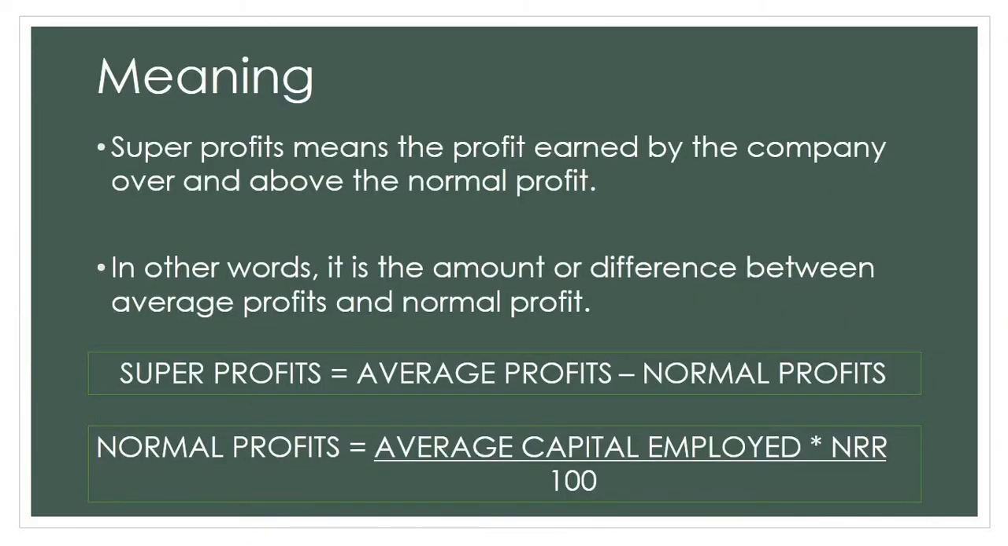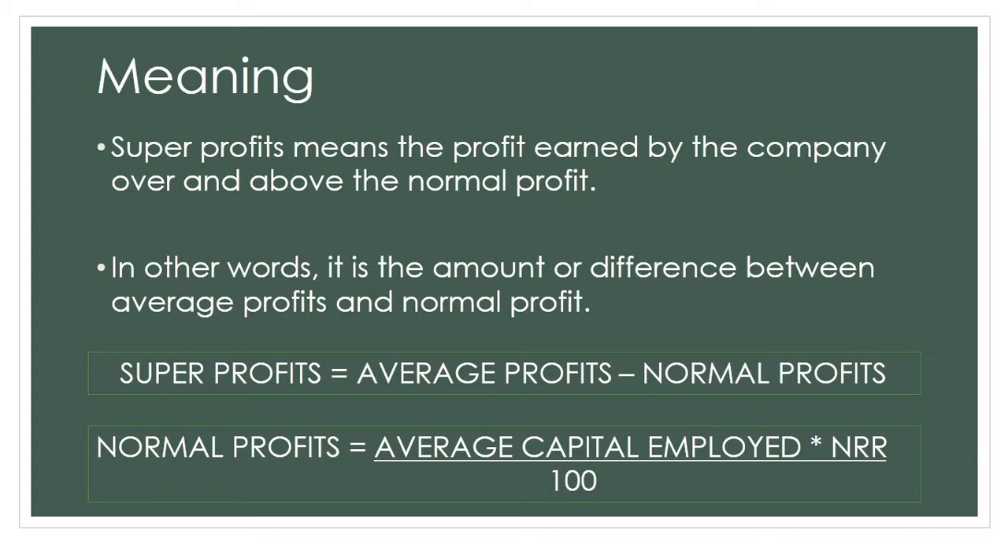Before we understand how to evaluate goodwill using the super profits method, let us understand what is the meaning of super profits. Super profits means the profits earned by the company over and above the normal profits. That means it is the difference between average profits and normal profits. We have already studied how to calculate average profits. You might either have to use simple average or weighted average to calculate average profits.